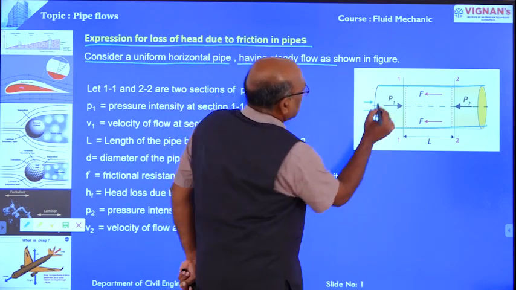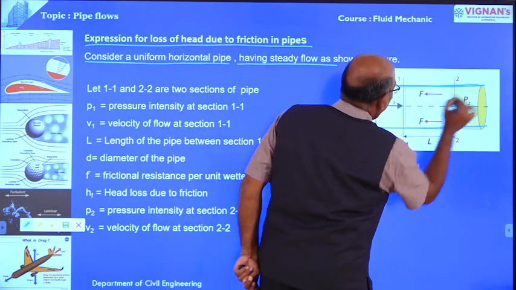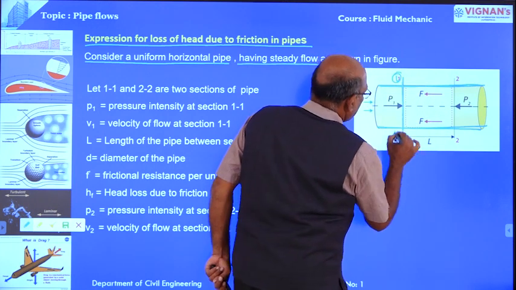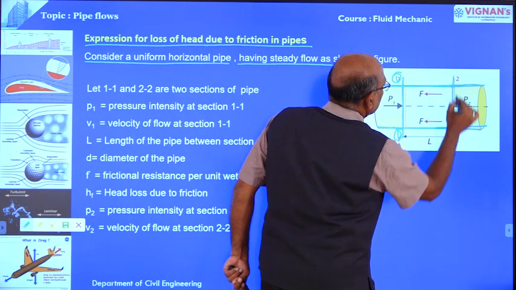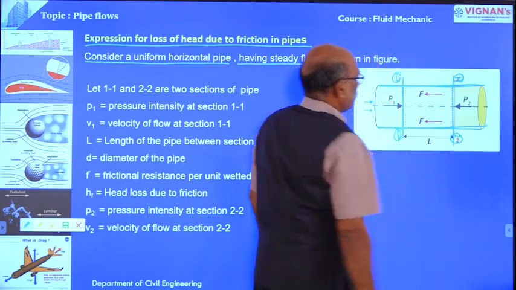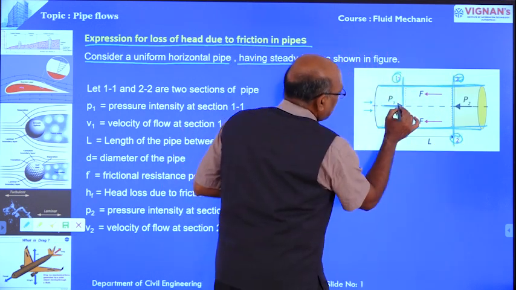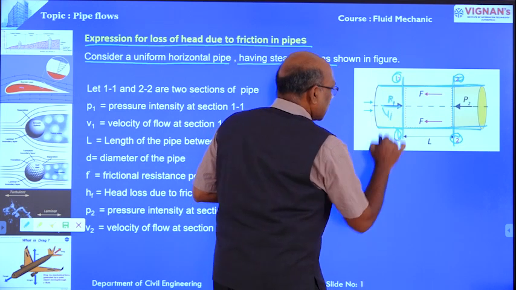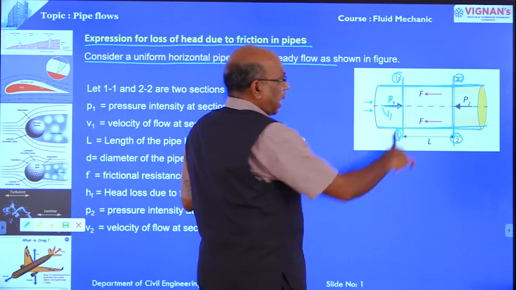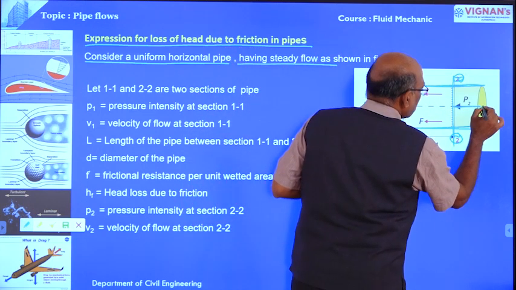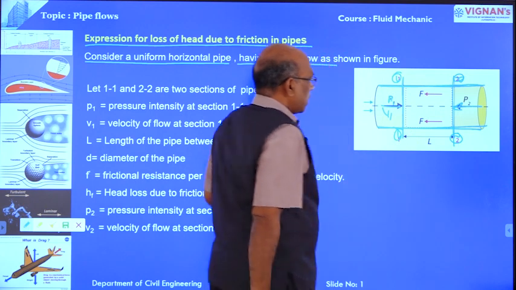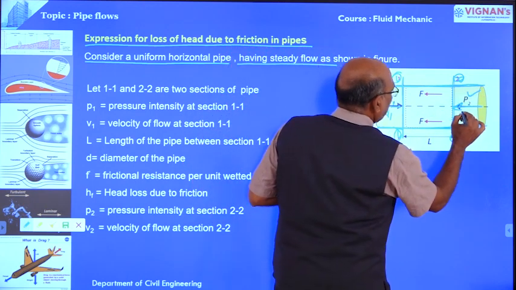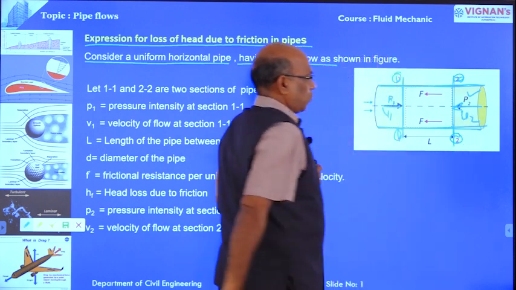Now, this is the one horizontal pipe. This is section 1-1. This is section 2-2. At section 1-1, pressure intensity is P1 and velocity is V1. At section 2-2, opposite to the direction of flow, pressure intensity is P2 and velocity is V2.